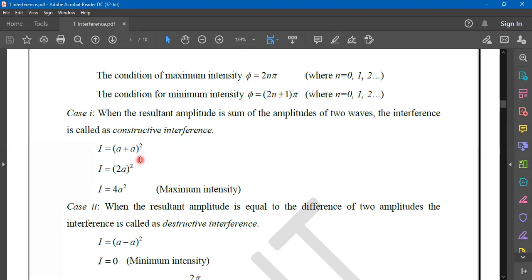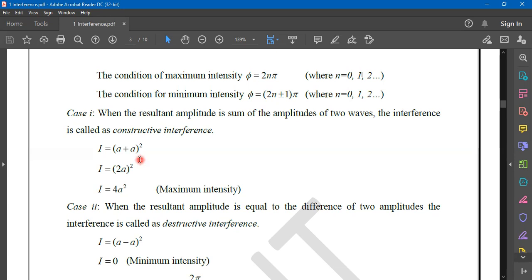But in case of destructive interference, it will be A minus A, which results in 0. That is the minimum intensity. So in an interference pattern, the maximum intensity that you can obtain is 4a square only, and the minimum intensity you can obtain is 0.